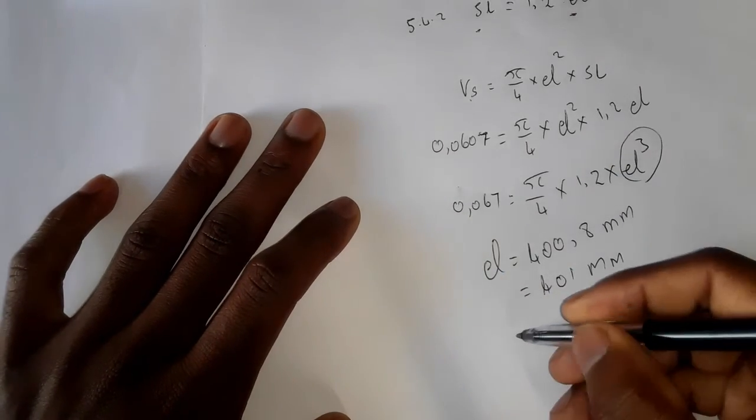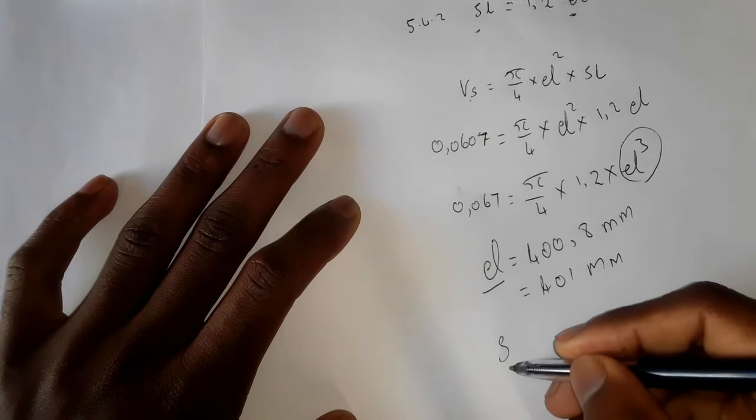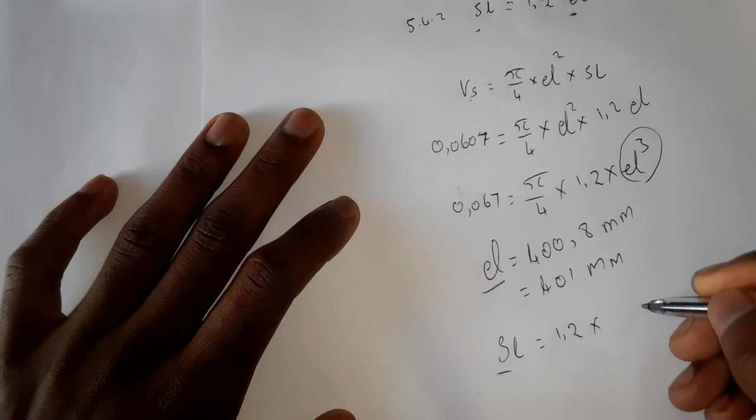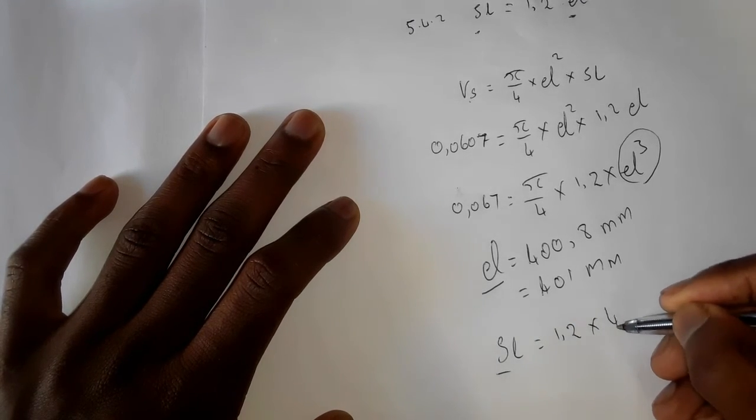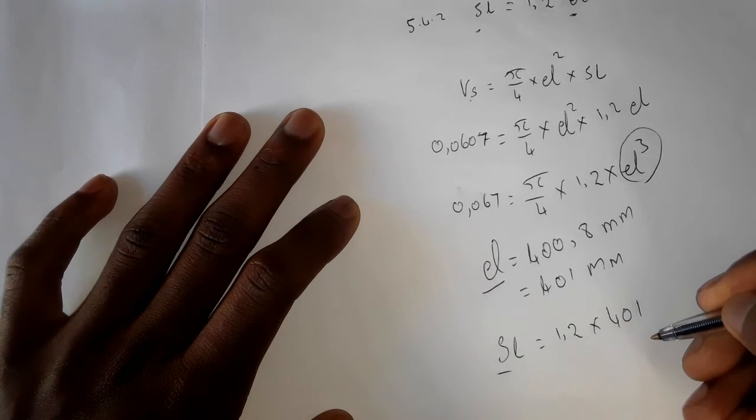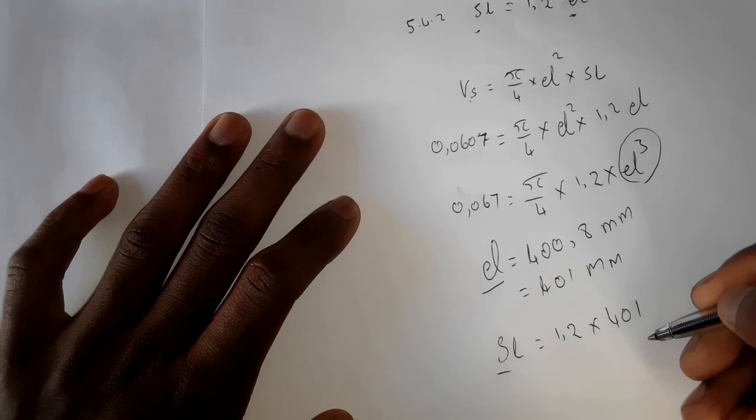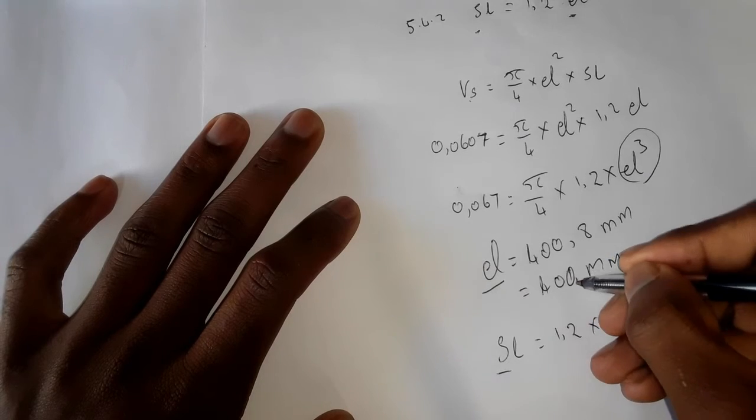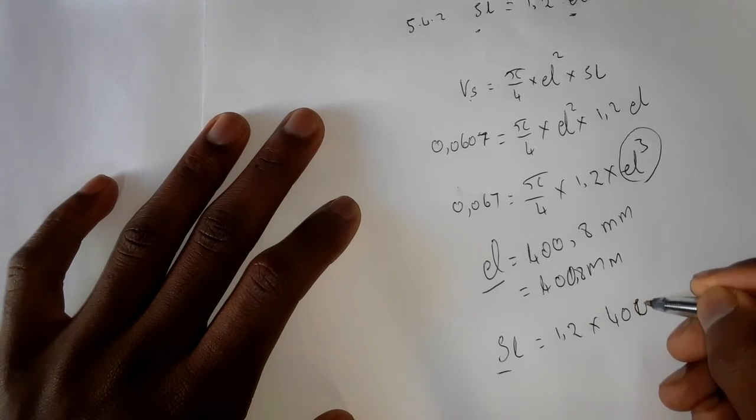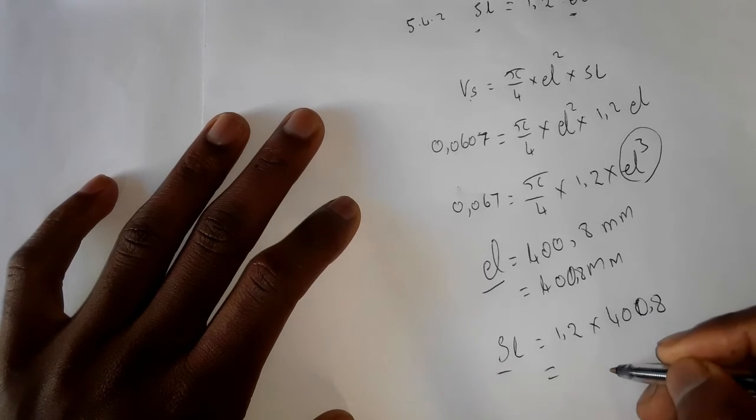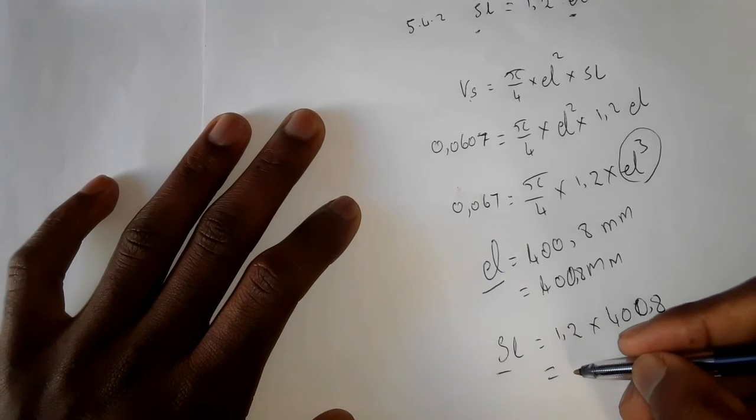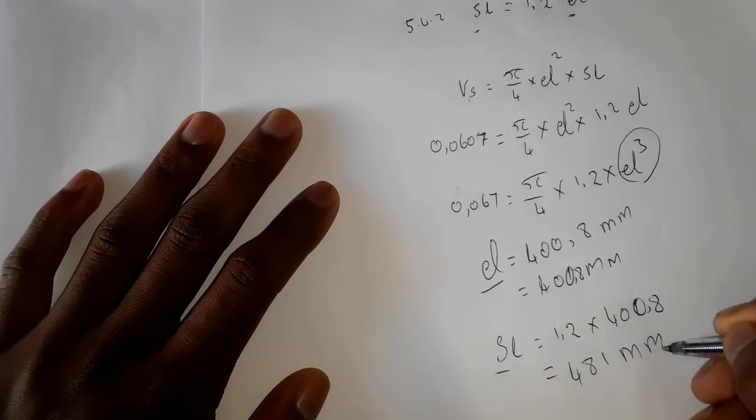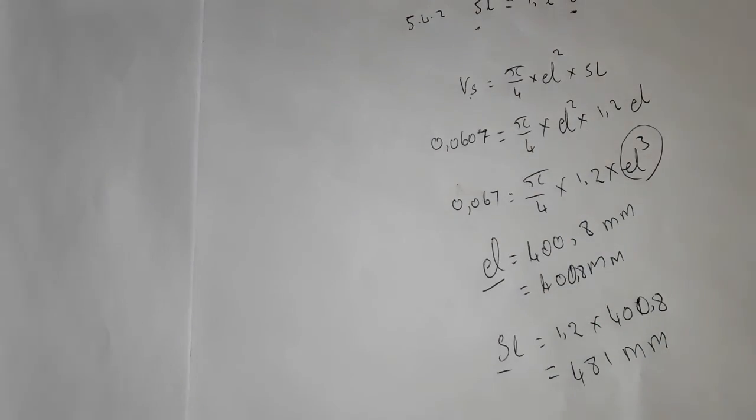And then from here, our stroke length, since they said we must calculate this as well. Our stroke length is equal to 1.2 times the diameter, which we already know is 401. Let's put it as it is. This will give us our stroke length as 481 millimeters. And then we go to our last question.